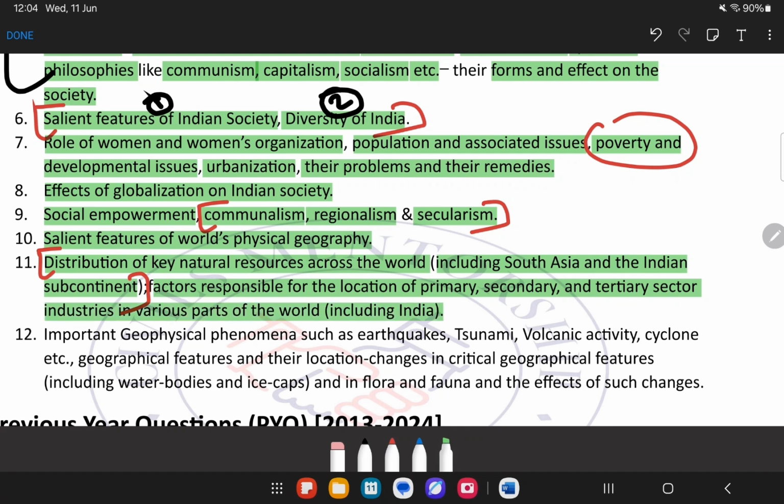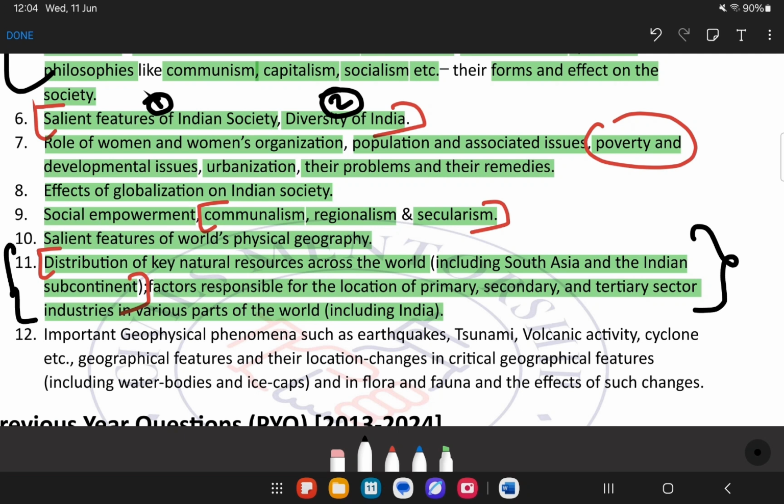So in one word, what can we say for this particular topic? এই যে টপিকটা বলে দিয়েছে আমাদেরকে যে ডিস্ট্রিবিউশন অফ কি ন্যাচারাল রিসোর্সেস অ্যাক্রস দ্য ওয়ার্ল্ড ইনক্লুডিং সাউথ এশিয়া অ্যান্ড দ্য ইন্ডিয়ান সাবকন্টিনেন্ট। Now, factors responsible for the location of primary, secondary, and tertiary sector industries in various parts of the world, including India.